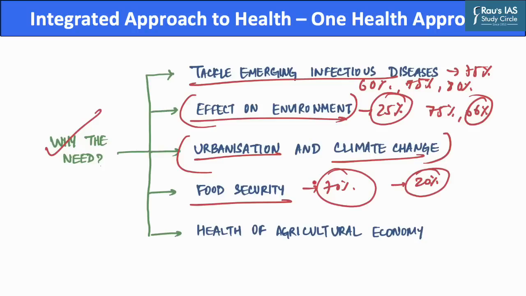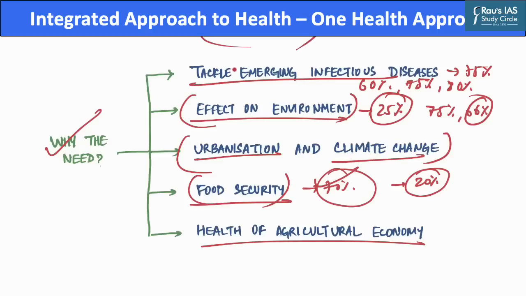And hence, reducing these animal-based diseases can help our population improve its food security. Further, improvement of food security will also lead to improvement in the health of our agricultural economy, as animal diseases pose a direct threat to the incomes of our rural communities who depend perpetually on livestock production. And to protect these livestock from pathogens, we need the One Health initiative.